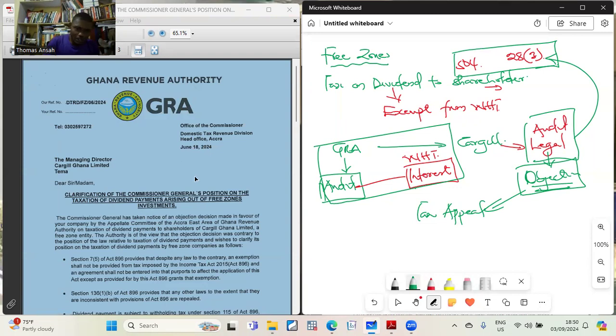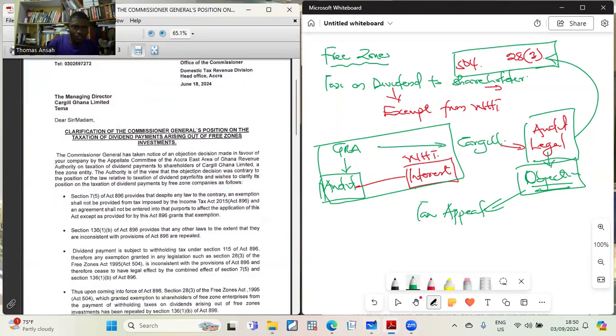Now, this is what the GRA is saying, and let's read it together. It says that the Commissioner General has taken notice of an objection made in favor of your company. He addressed it to the Managing Director of Cargill, by the Appellate Committee of Accra Estate Area of Ghana Revenue Authority, on tax on dividend payment to shareholders of Cargill Limited, a free zone entity.